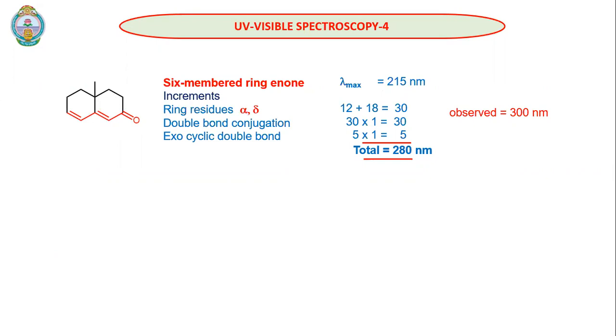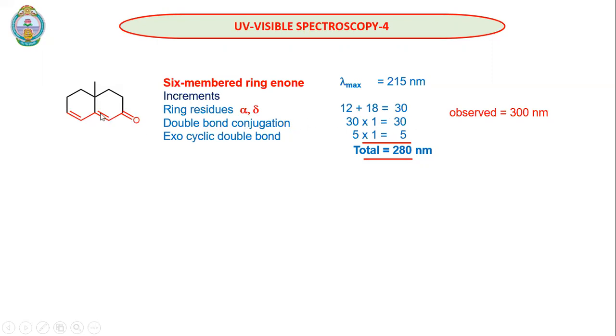Yes, there is a mistake. It is not alpha, it is beta. Ring residues at beta and delta. So 12 plus 18, 30. Then double bond conjugation, yes, we have one additional double bond to the basic enone, so we will add 30.